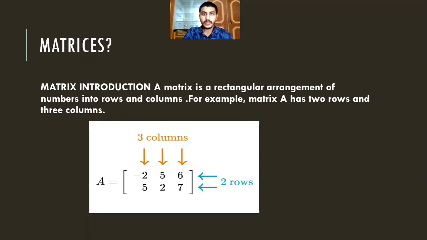Matrix introduction. A matrix is a rectangular arrangement of numbers into rows and columns. For example, matrix A has two rows and three columns. So that is called row and these are called columns. Matrix has rows and columns collection. These are the rows and these are the columns.